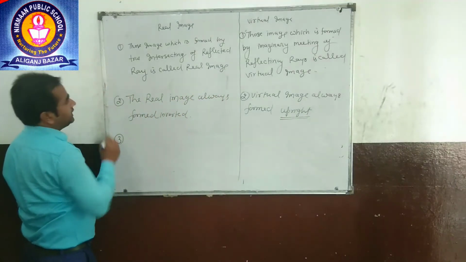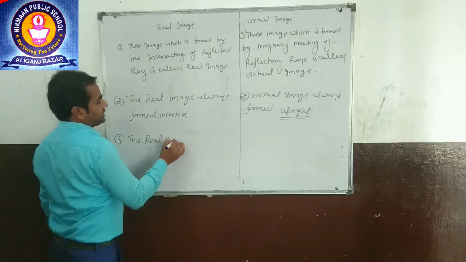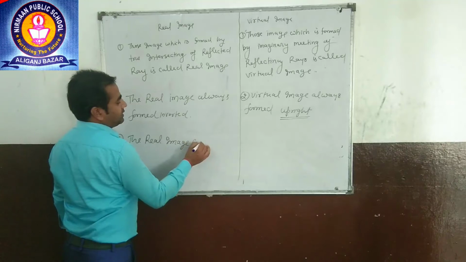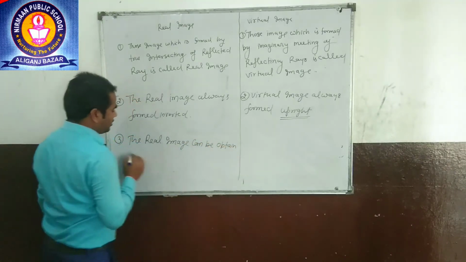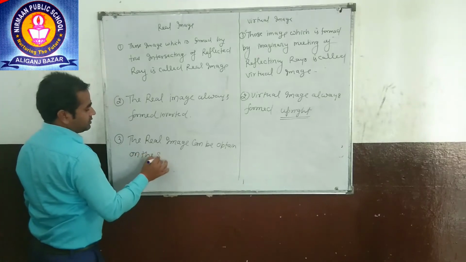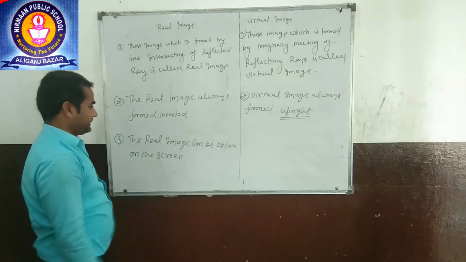The third point is very important. The real image can be obtained on the screen. On the screen means पर्दे पर प्राप्त कर सकते हैं.